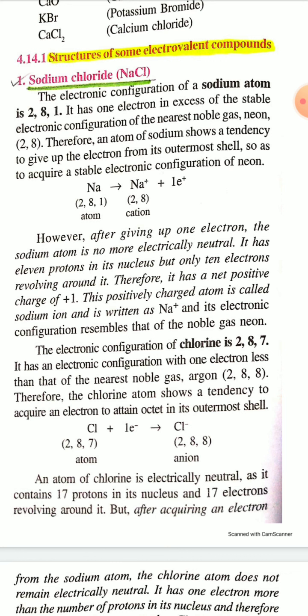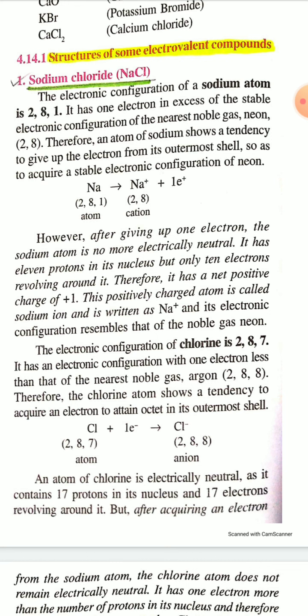You know that sodium chloride is formed between a sodium atom and a chlorine atom, and the electronic configuration of the sodium atom is 2, 8, 1 because the sodium atom has a total of 11 electrons. So the valence shell of the sodium atom contains one electron, which is not a stable electronic configuration. But if the sodium atom loses one electron, it becomes a sodium plus ion.